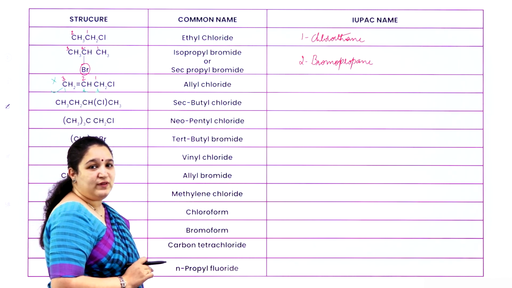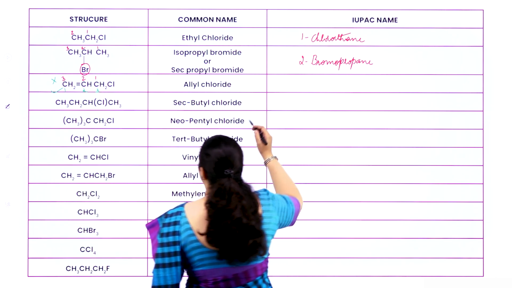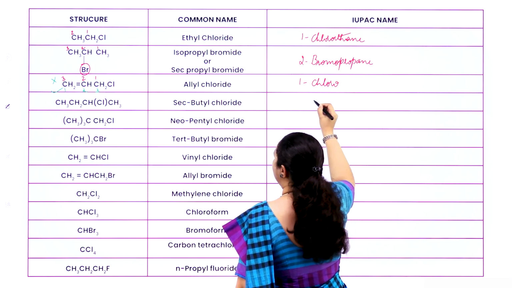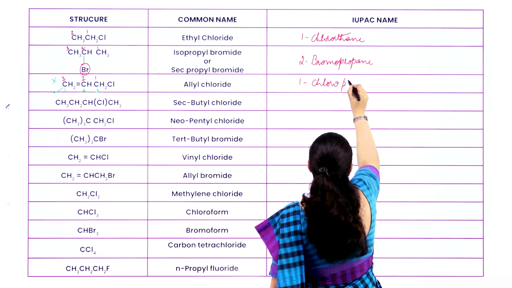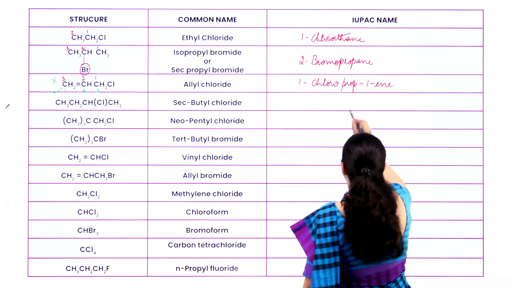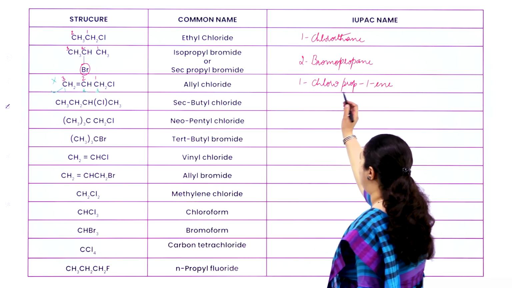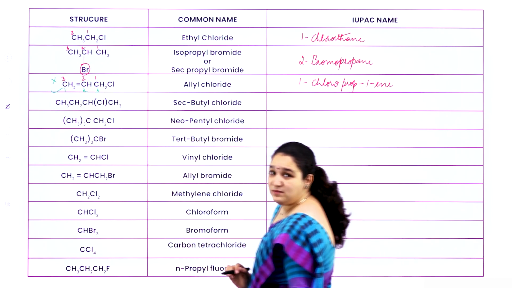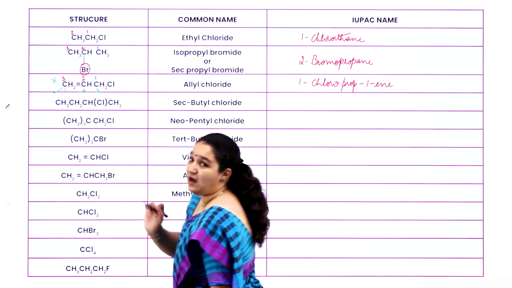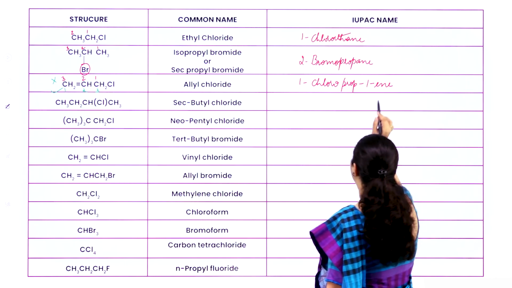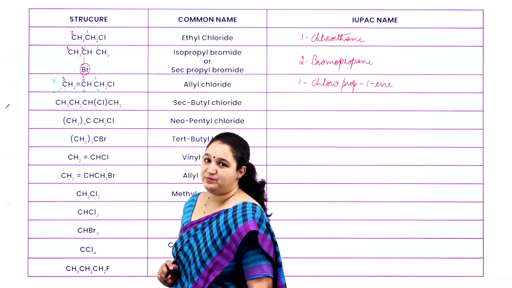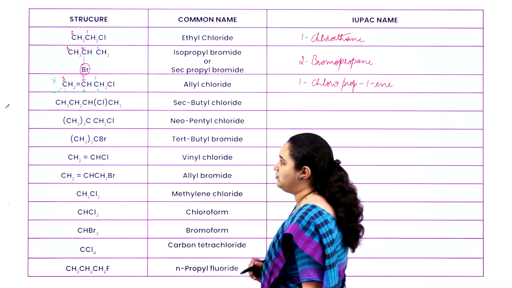It will be 1-chloro-prop-1-ene. Okay. Why prop? Because it has got 3 carbon atom chain. Why 1? Because between first and the second carbon atom there is a double bond, and ENE is because of the double bond. So I hope you have understood.